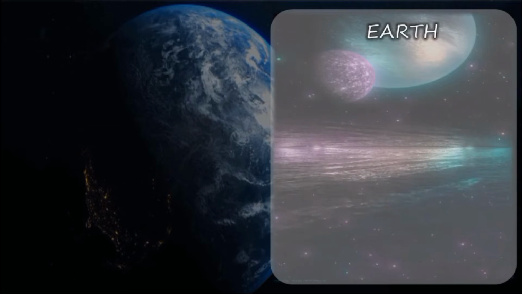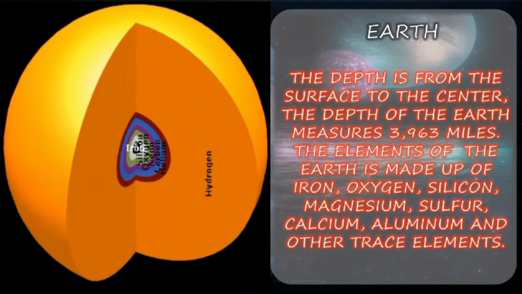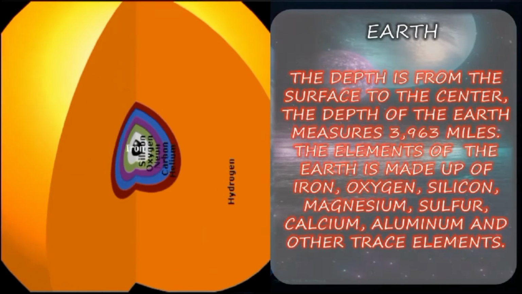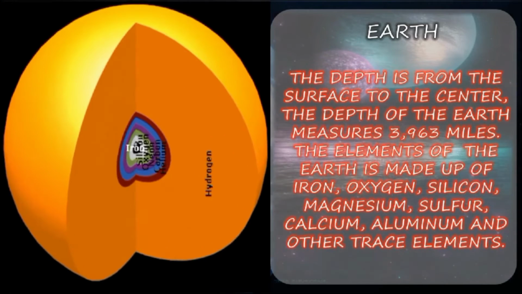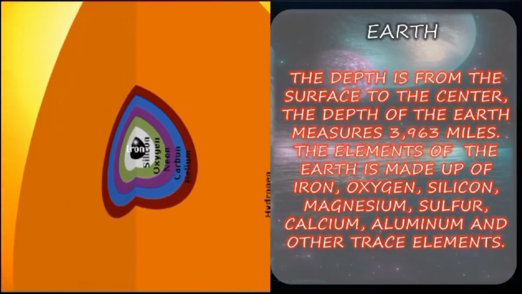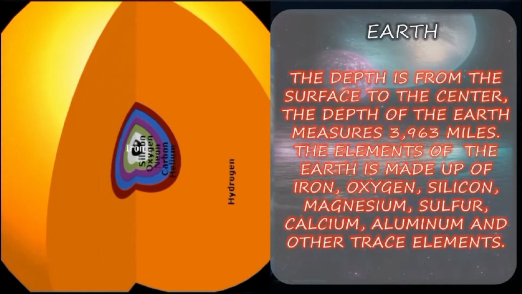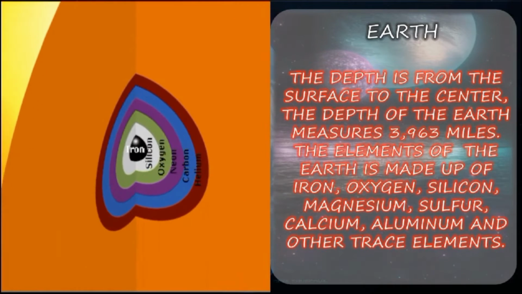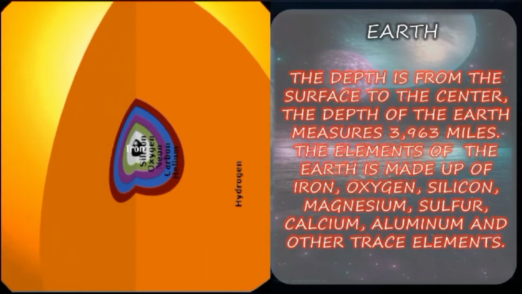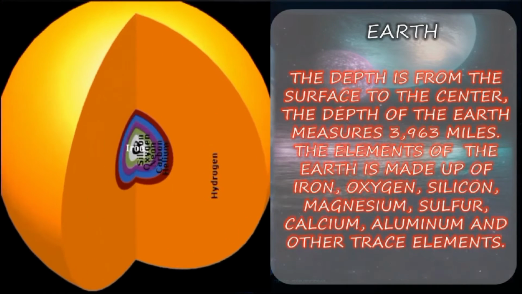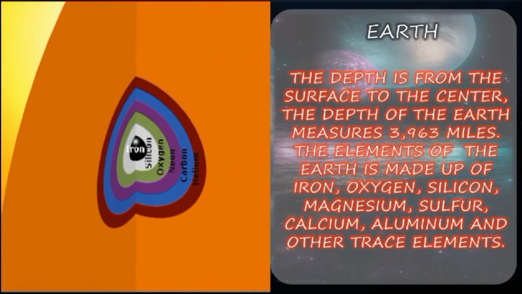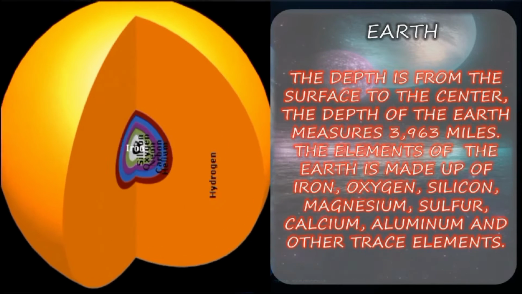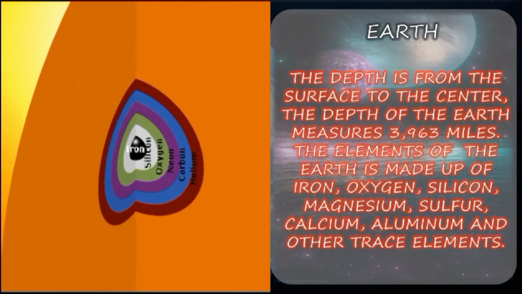Clear? Yes. The depth is from the surface to the center. The depth of the earth measures 3,963 miles. The elements of the earth are iron, oxygen, silicon, magnesium, sulfur, calcium, aluminium and other trace elements. You can see it clearly. Iron in the center, next silicon, oxygen, neon, carbon, helium. The hydrogen is in yellow color.